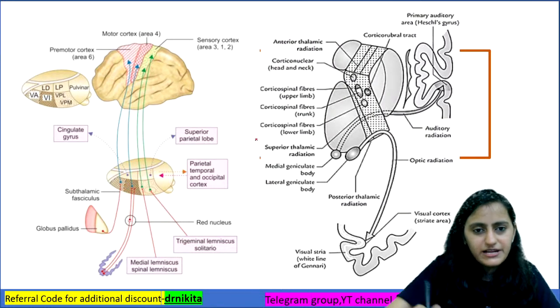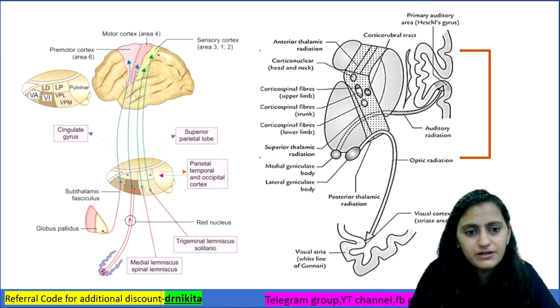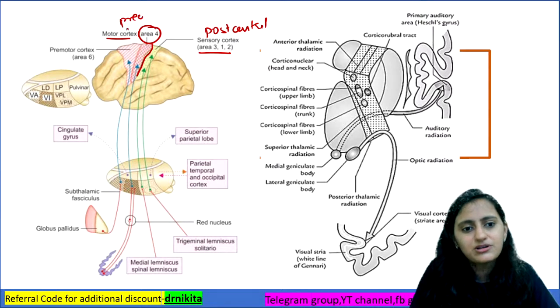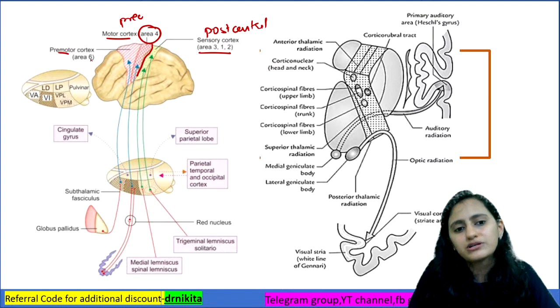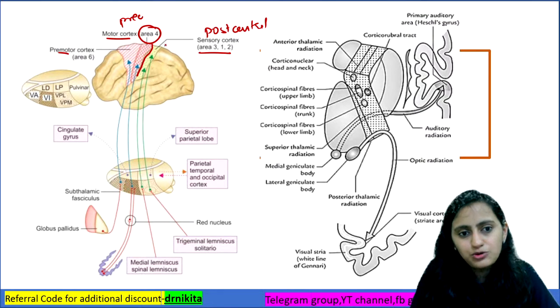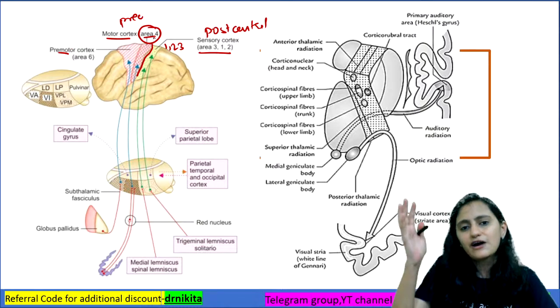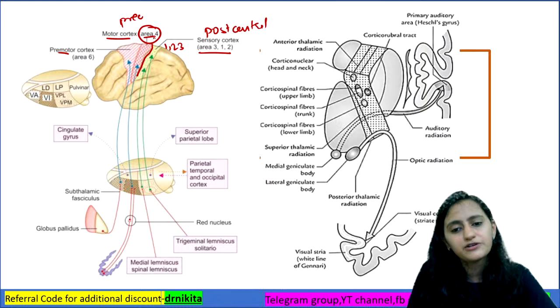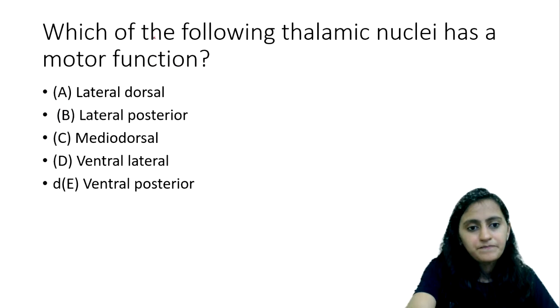This I have already covered. This is just to give you a visual memory that this is where you have the central sulcus, and the sensory area is behind it, in the post-central gyrus, areas 3, 1, 2. In front of it is the motor area, which is area 4, the pre-central, and in front of motor is premotor, which is area 6. So 1, 2, 3 behind, then 4 in front and then 6. This is how you have the arrangement of Brodmann areas.